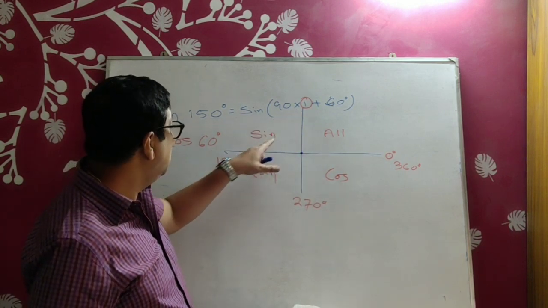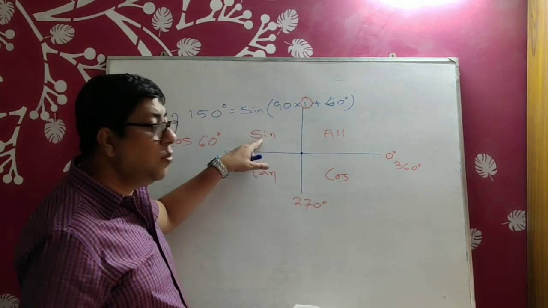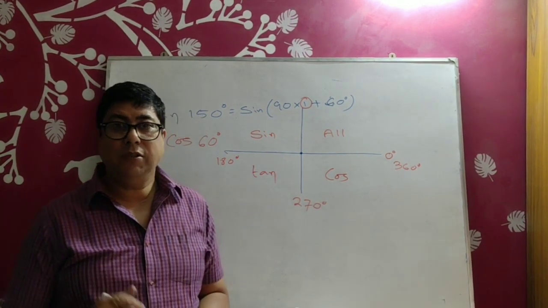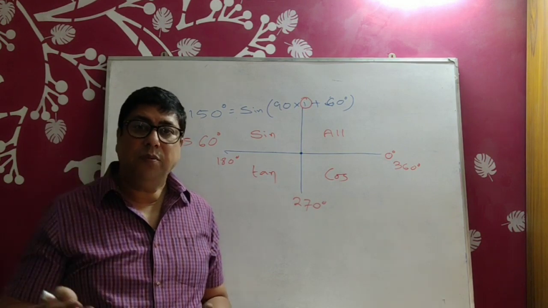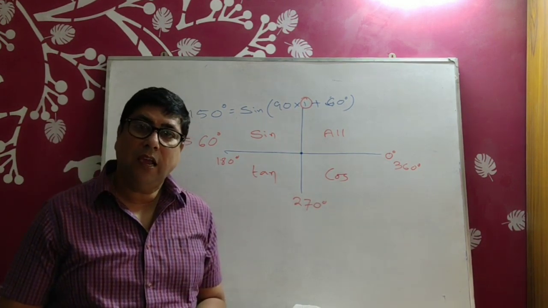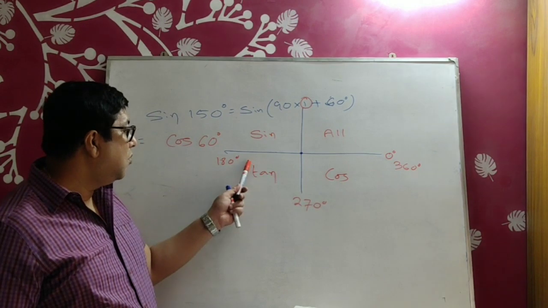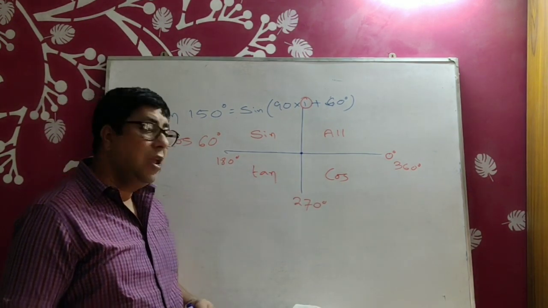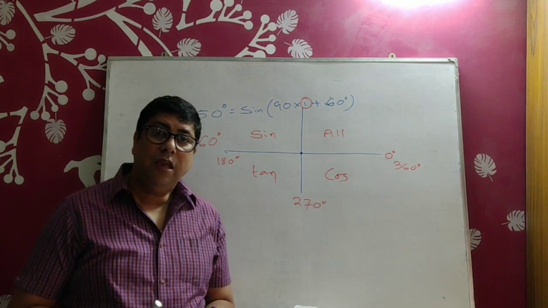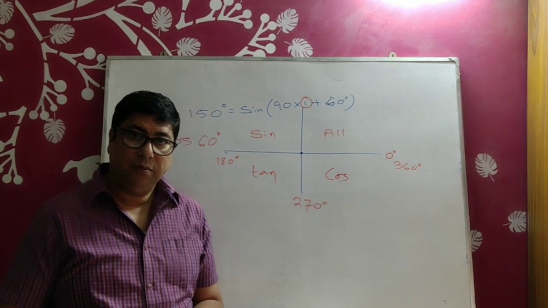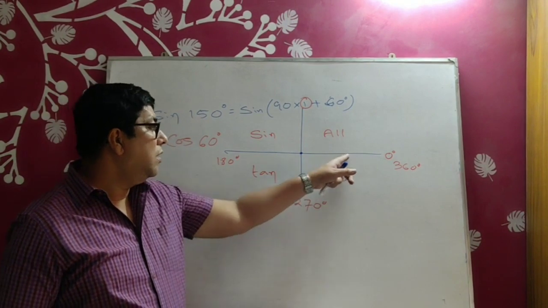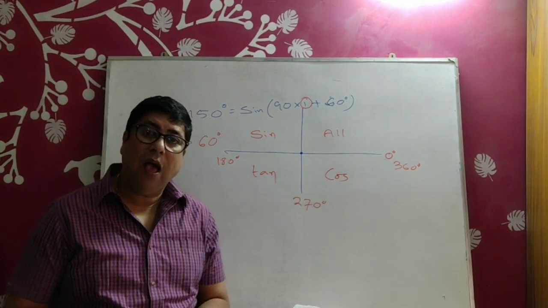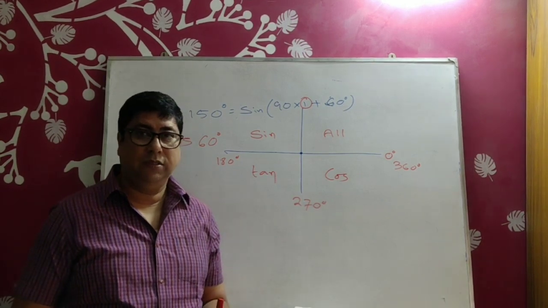Between 90 to 180, this is a room of sine. The second quadrant, this is a room of sine. Here sine is only positive. Cosecant, 1 by sine, is also positive, and all others are negative. Third quadrant, it's a room of tan. It means between 180 to 270, it is a room of tan. Here tan is only positive, and cot is also positive. And fourth quadrant, this is a room of cos. Here cos is positive. Why, how, everything I will explain in the class.